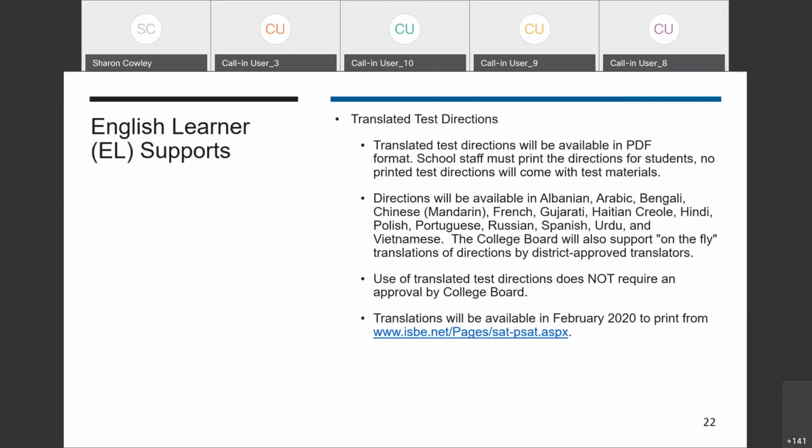The third EL support is the use of translated test directions. We will provide PDFs of the translated test directions for all 3 assessments on ISBE's website in February. The languages will be consistent from last year with the addition of French for spring 2020. We also continue to support on-the-fly translation if there's another language that a student needs translated directions for. Similar to the word-to-word glossary, use of translated test directions does not need to be requested in advance, and students will receive reportable scores.